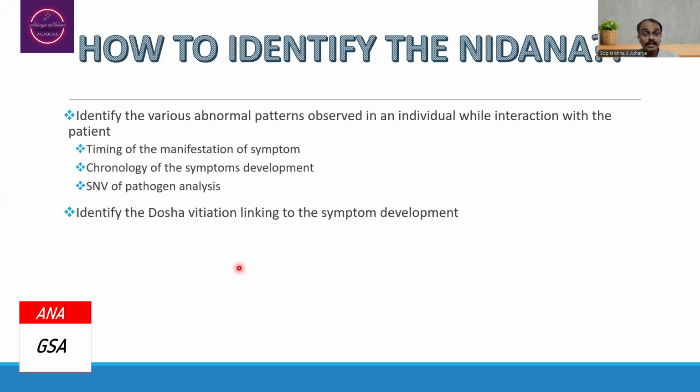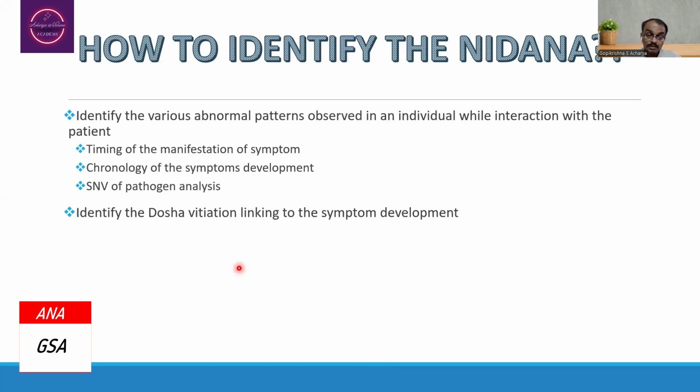Hence, identifying the Nidana, specifically in case of Dvandvaja Vikara, is posing a major challenge because of the varied exposure to different degrees of etiological factors, and the varied body response by an individual towards these etiological factors.